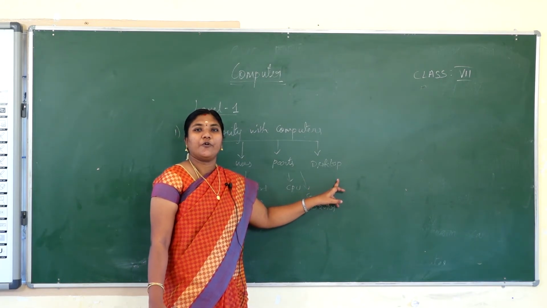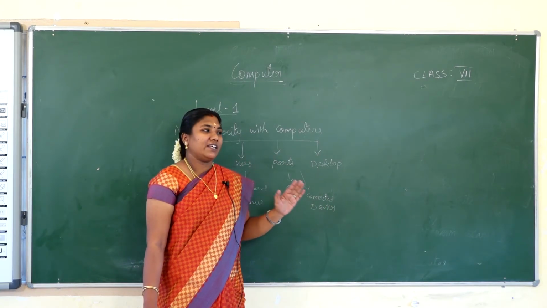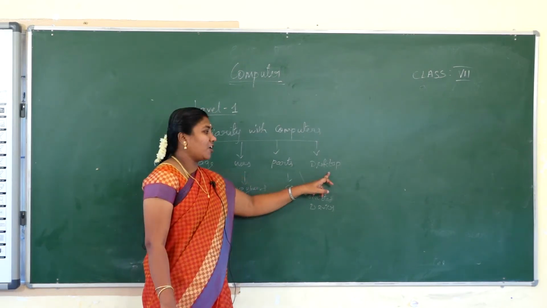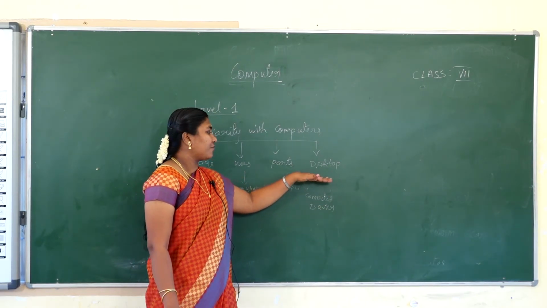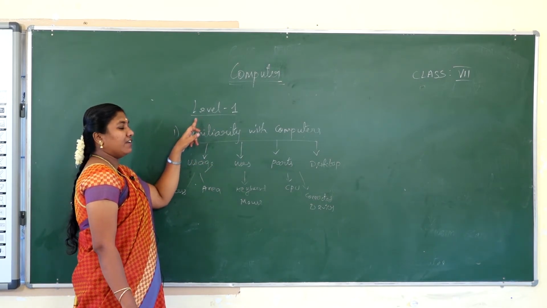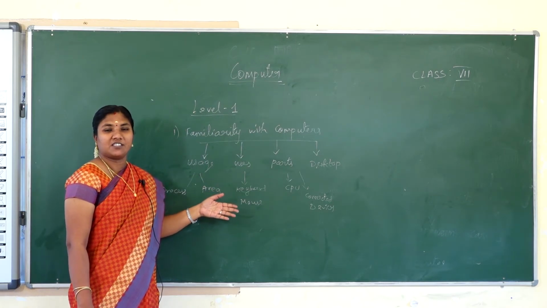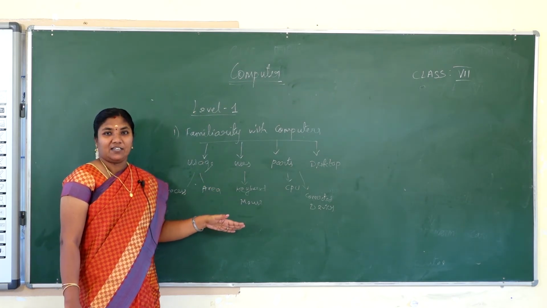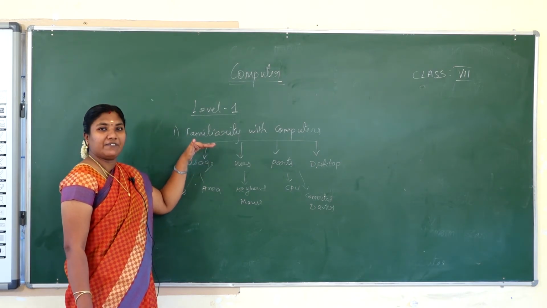Next, in the desktop you will know about the taskbar, the icons and the windows. So these are all in level 1. These 4 are the familiarity with computers we are using in level 1. We must be very familiar with this, and I think you all are, because now we are going to learn level 7. These are the components under the category familiarity with computers.